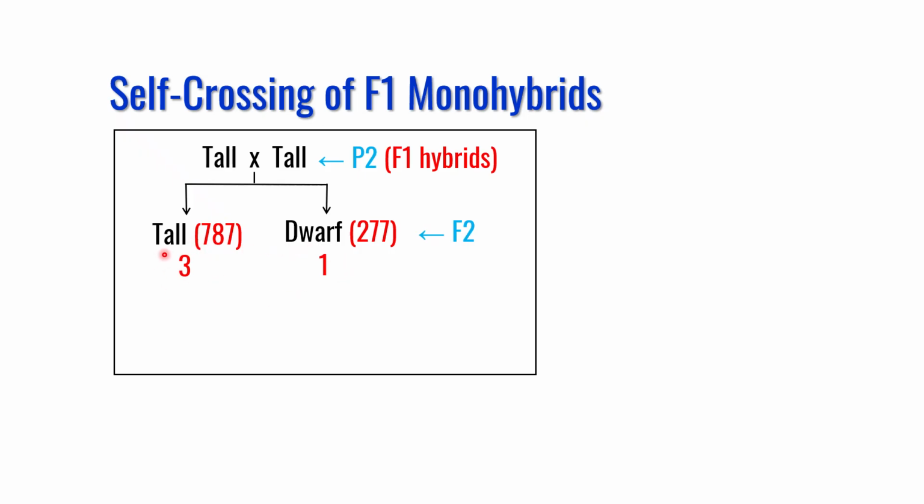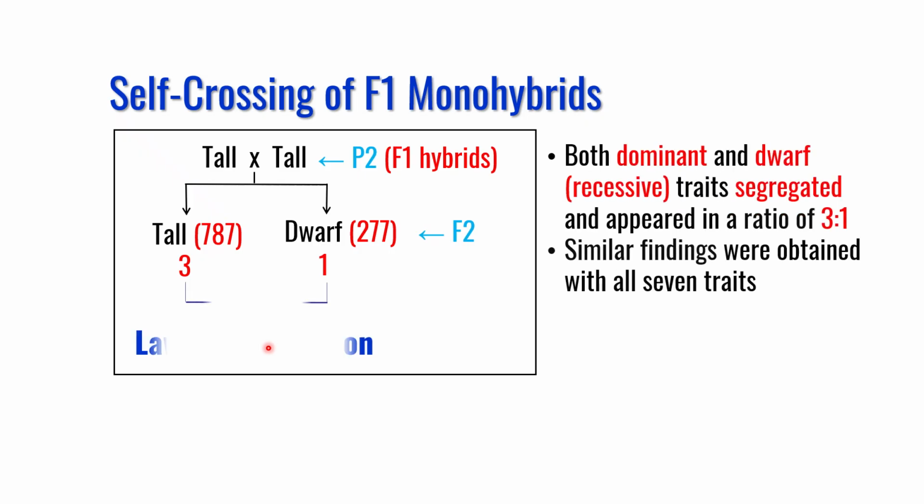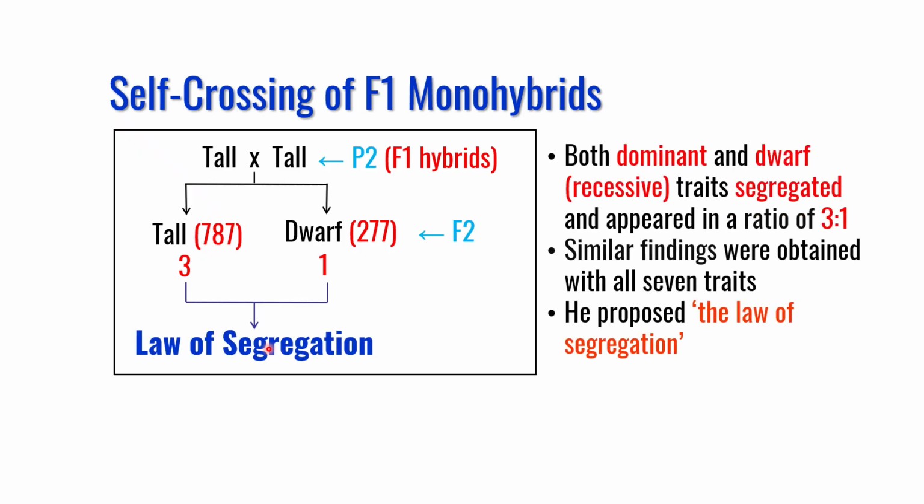It doesn't mean that if we grew 4 plants, 3 will be of dominant phenotype and 1 will be of recessive phenotype. It means 75% will be tall in this experiment and 25% were recessive or dwarf. He conducted a similar experiment using other traits and obtained a similar result, and based on that he proposed the law known as the law of segregation.